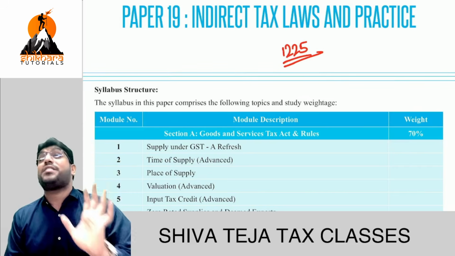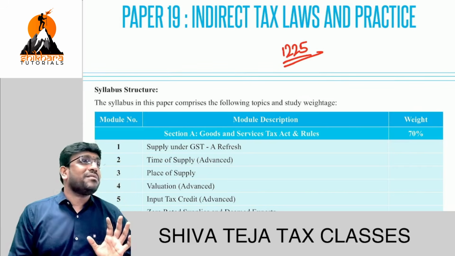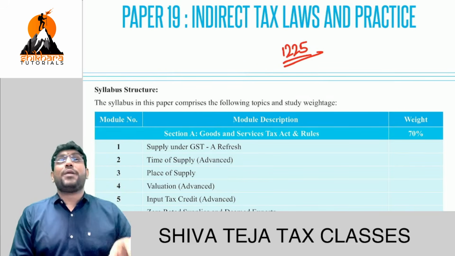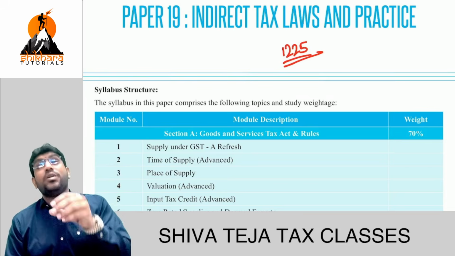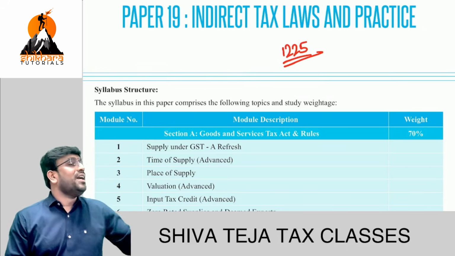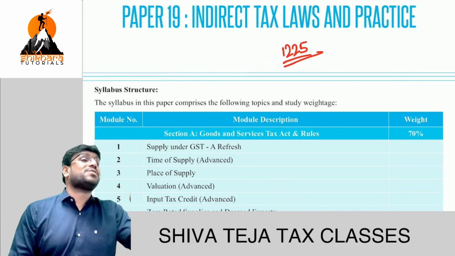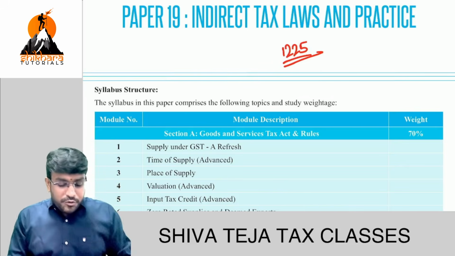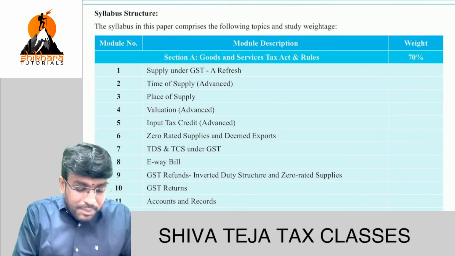That approach is not there, at least in the GST department. In income tax, that problem is there because right from the beginning, the tax audit is being done only by chartered accountants. But in GST, right from 2017, GST audit is being done by chartered accountants as well as cost accountants, and that shows the key. Clear? So the first topic in our syllabus is supply, my dear friends.